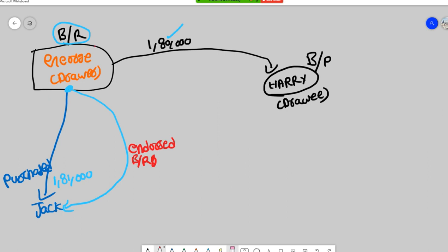George required some money, so that's why he drew a bill for 1,80,000. George purchased goods from Jack and, instead of paying money, endorsed that bill to Jack. Then on the due date, Jack is supposed to go to Harry and get that money. That is the effect on the due date.